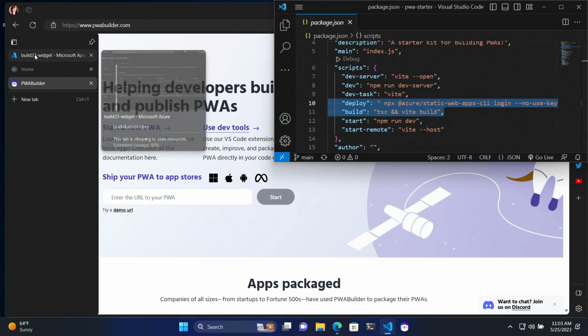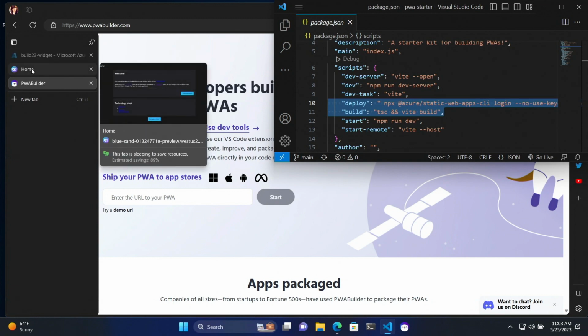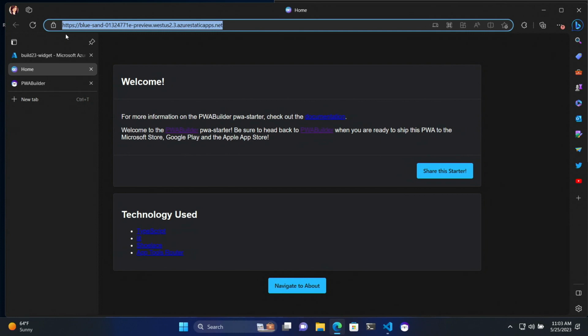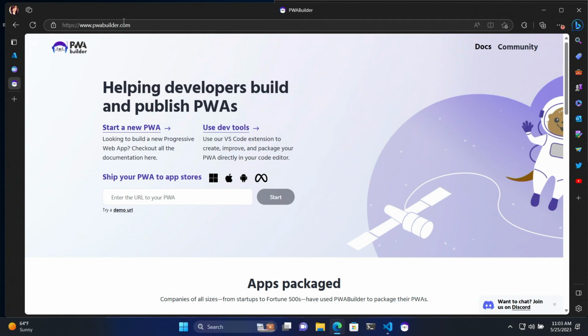So again, I already deployed this. You're going to have to believe me that I did this real-ish time. Here is the URL in the preview slot that I have. I'm just going to copy it. And the next thing that we're going to do is, what if you have a website and you think it's a PWA, but you want to know if there's something wrong with it? Is there anything that you can do to make it better? So we're going to introduce you to the one-stop shop of pwabuilder.com,